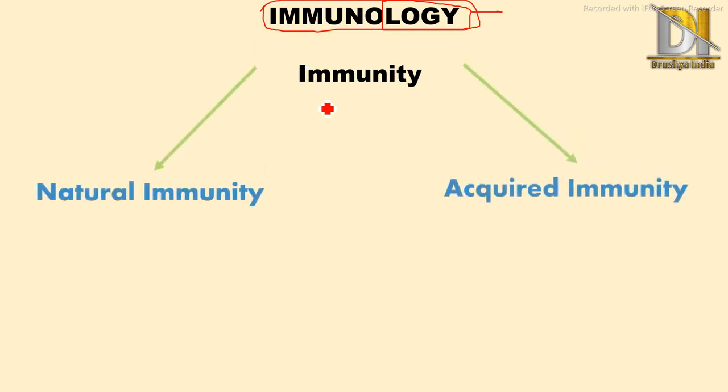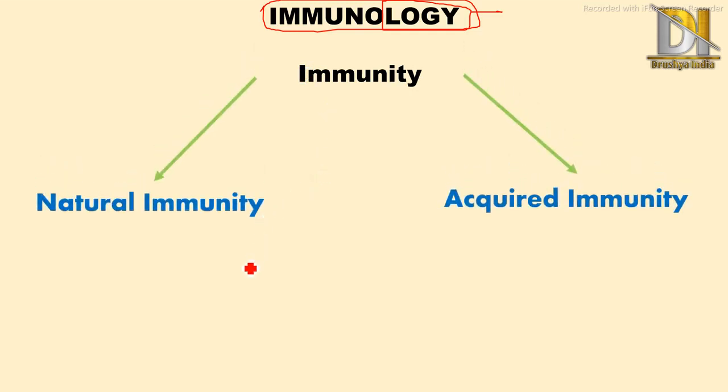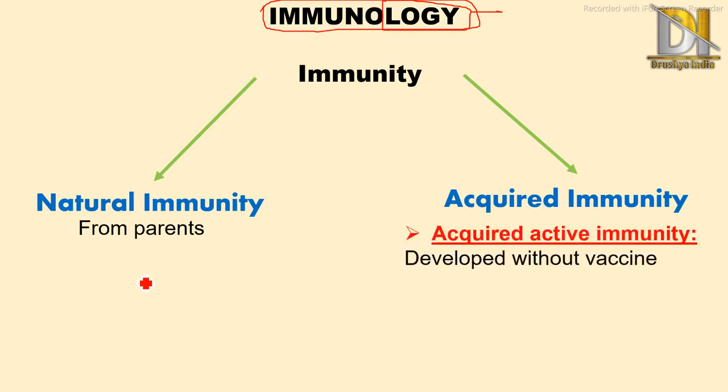So now immunity is divided into two types: natural immunity and acquired immunity. Natural means it is gained from parents, means it is genetic, transferred from mother to fetus during pregnancy only. Then next comes acquired immunity, which is developed after birth.